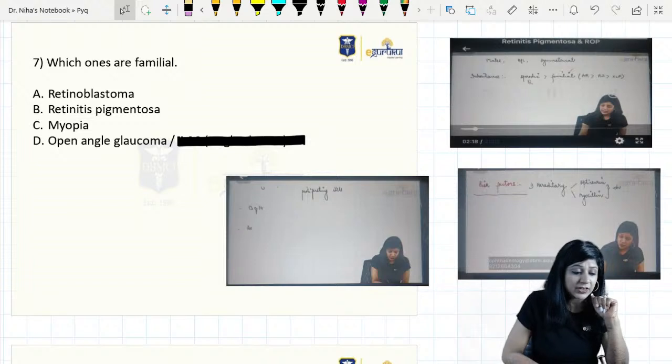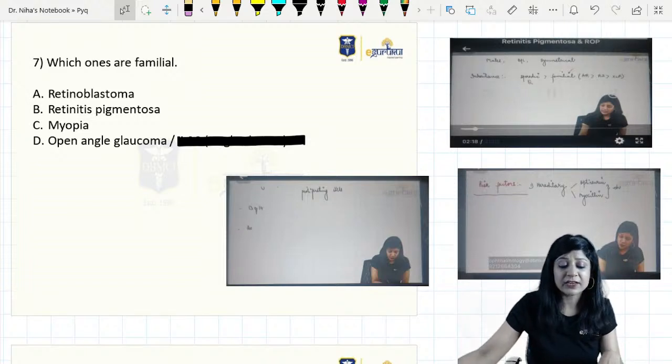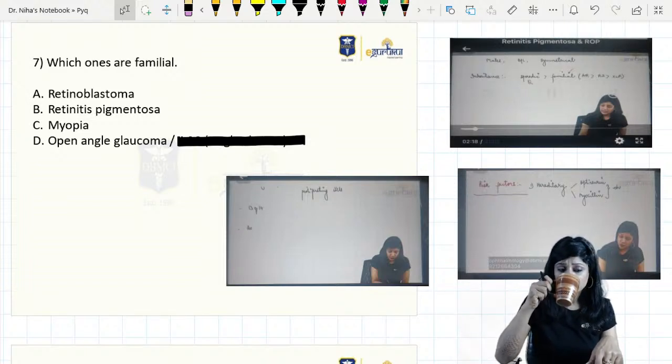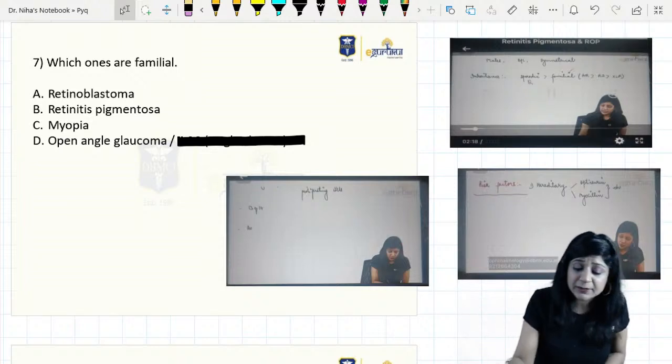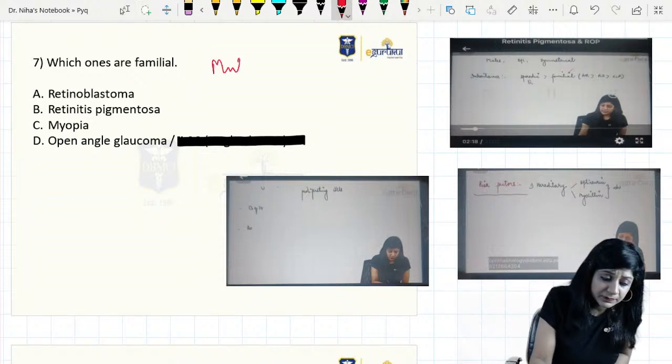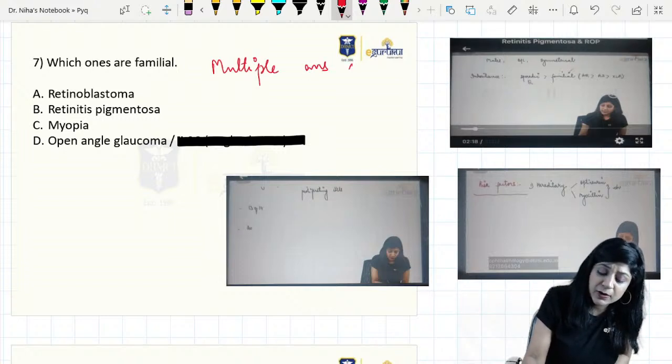Now you have to tell me which ones are familial. Was there multiple answer correct? Because here also you have multiple answers.